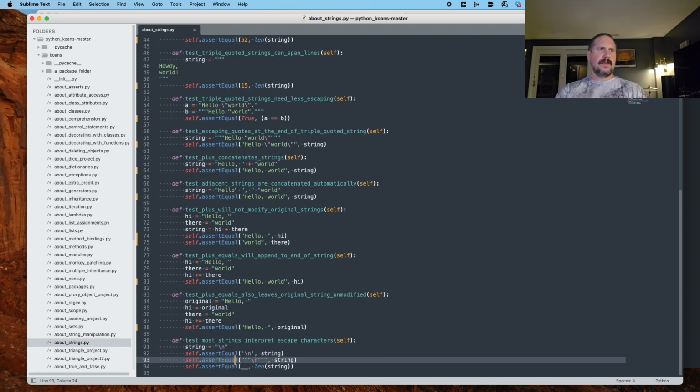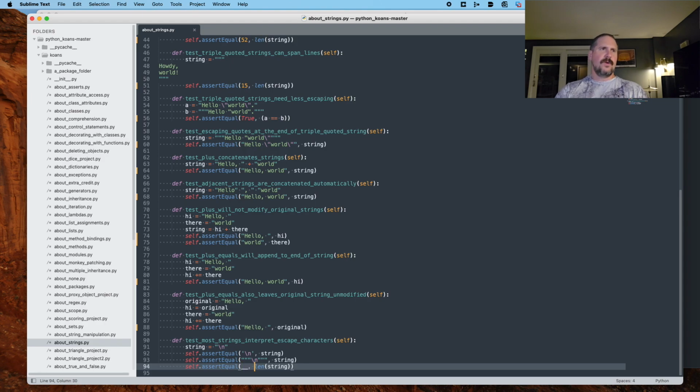And now what are we saying? The equivalent of the length of the string. Okay, so assert equal. What do we believe the length of the string to be such that this assertion can evaluate to true and not throw an error? I think maybe 1 is the length, that's 1 character, but I could be wrong.